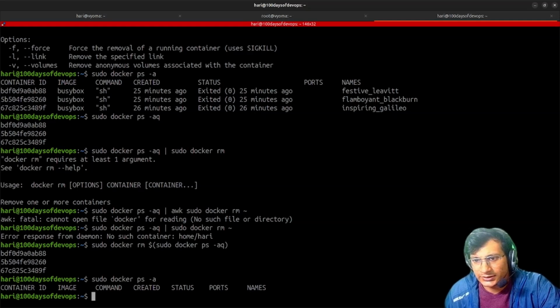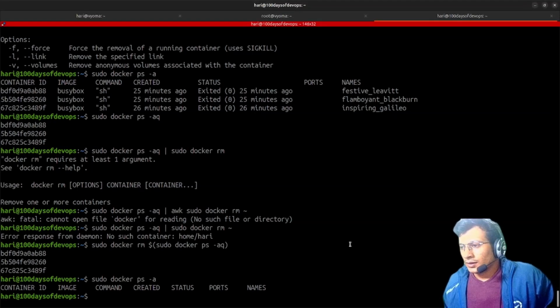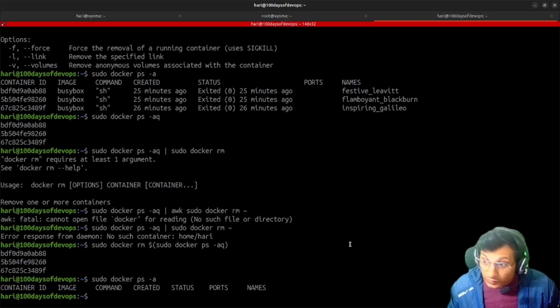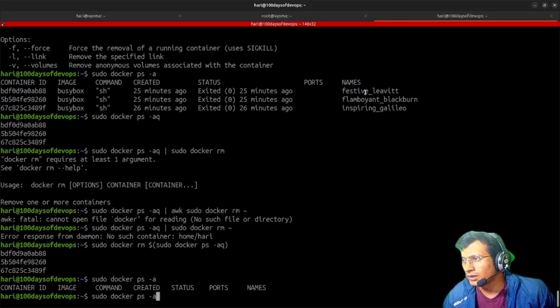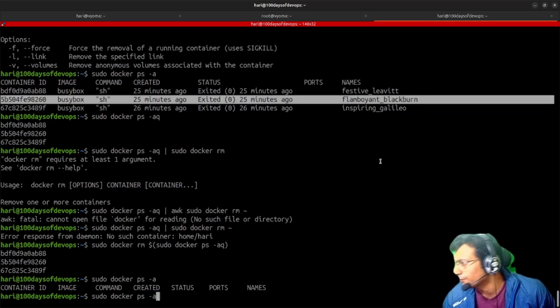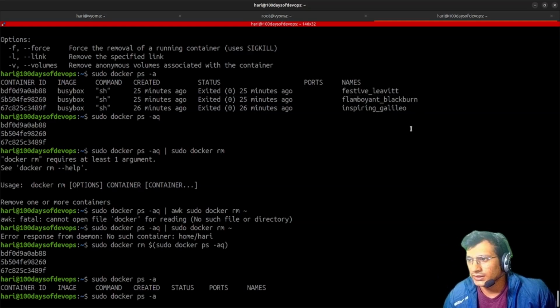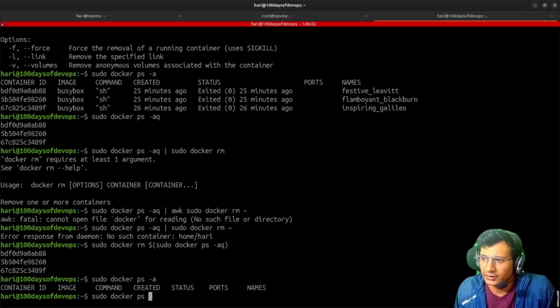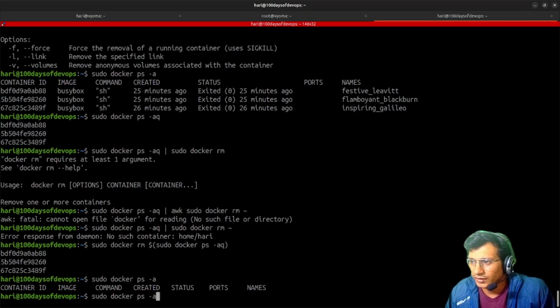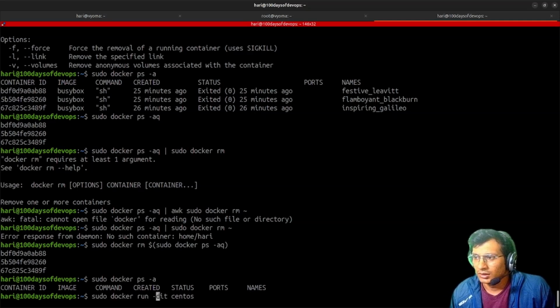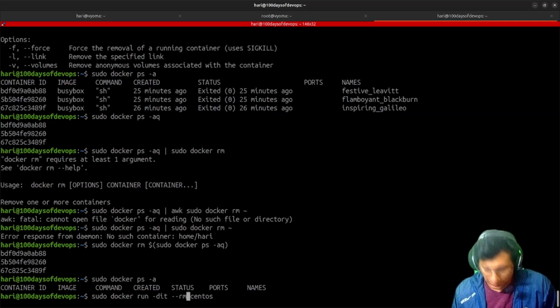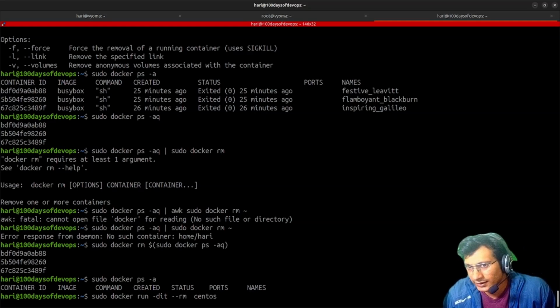So let's dig deeper into the networking part. Let me introduce you to this. Till now we have seen that random names are given to all these containers. How can we make it custom? We can do that as well. Suppose I do docker run, with --rm, which means if the container gets stopped, then it will be deleted itself. I'm not sure if it will work with detach mode, let's just try it out.